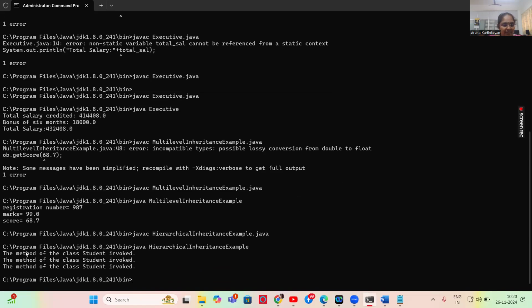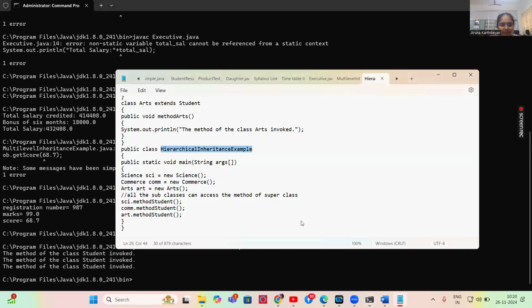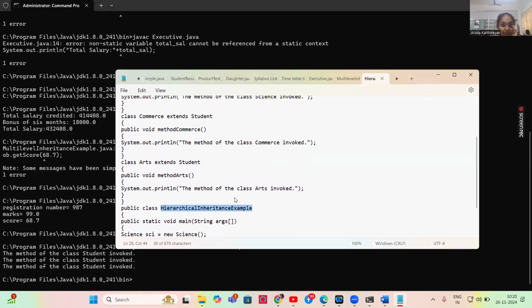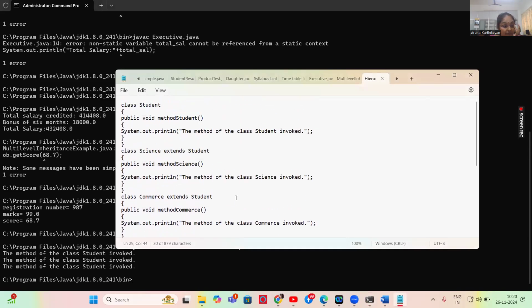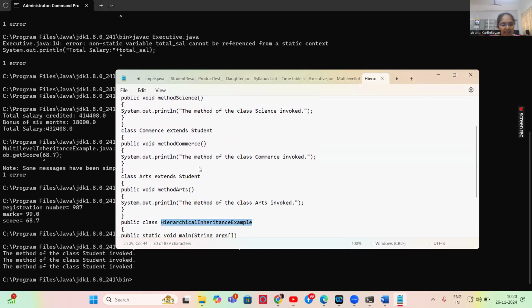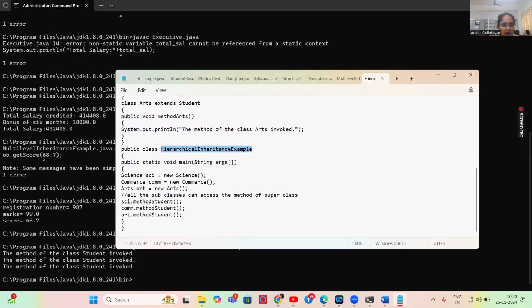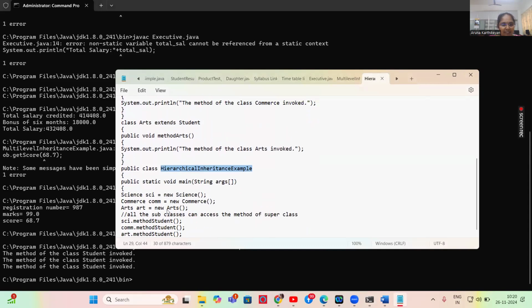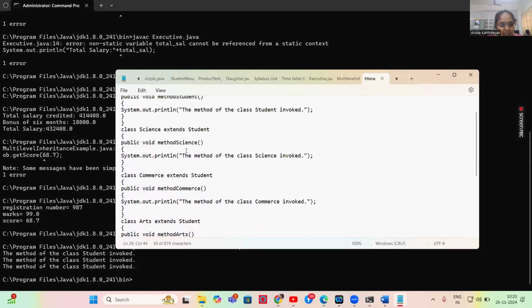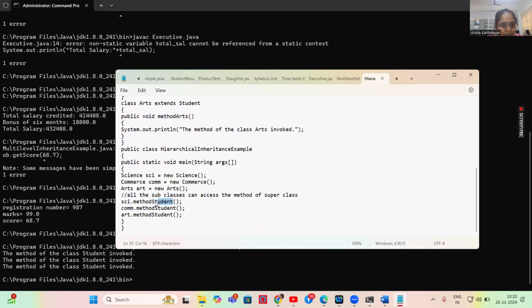Each class has a single method. See here in my example program, the method of science and student is invoked. Inside the method science, we have this. Here I have called only the method student. For example, if I call the method science, now I'm changing the program.